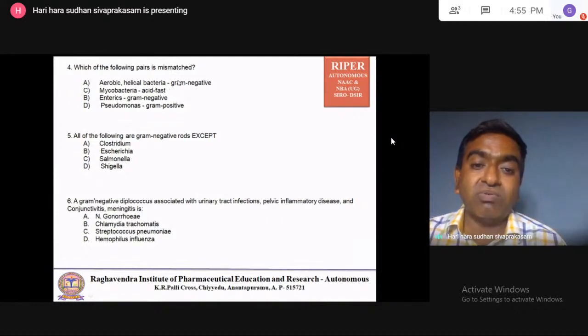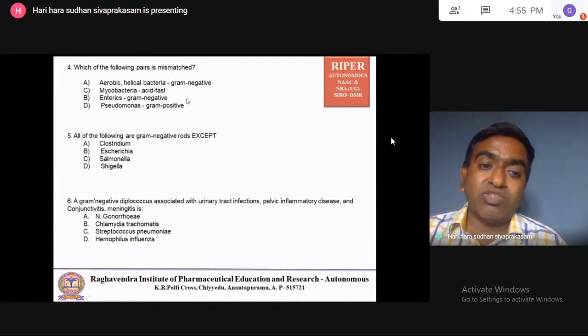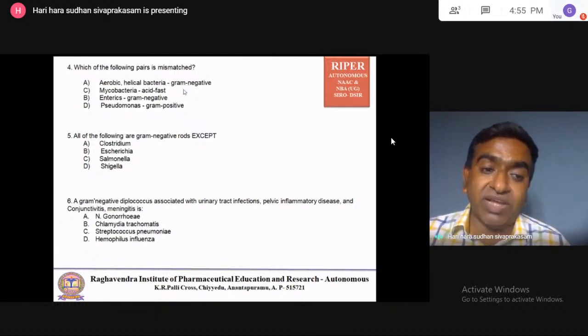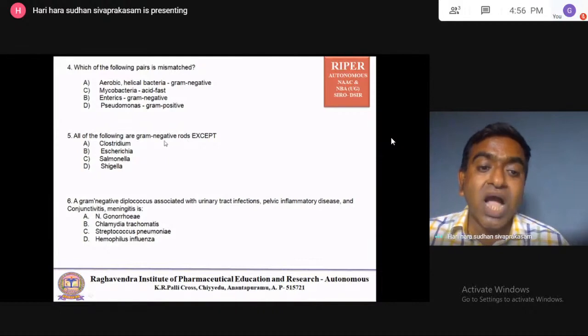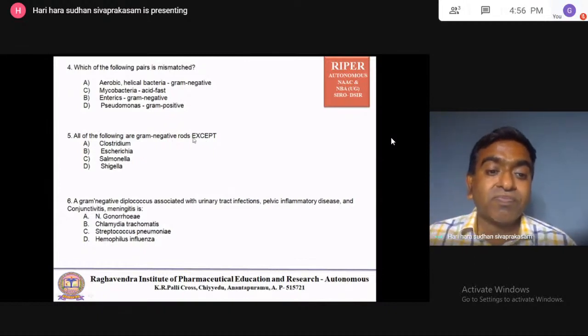So you will compulsorily be knowing these. If you have doubts, if you studied all the gram positive and gram negative organisms clearly, then you can answer this. Otherwise, it is difficult. Next: all the following are gram negative rods except.